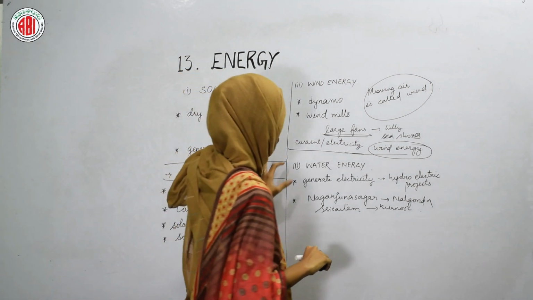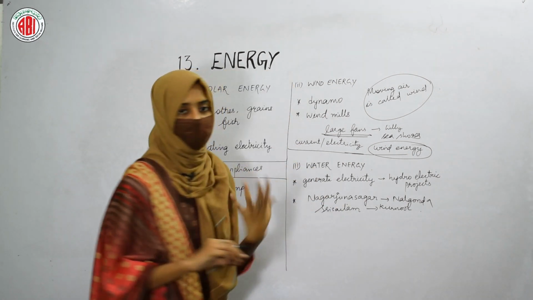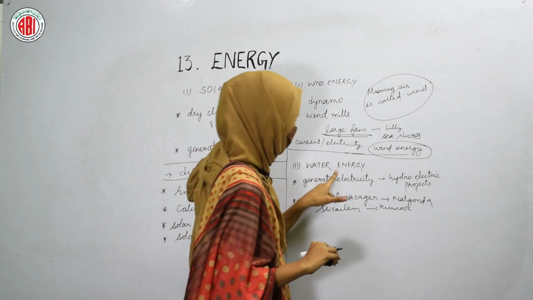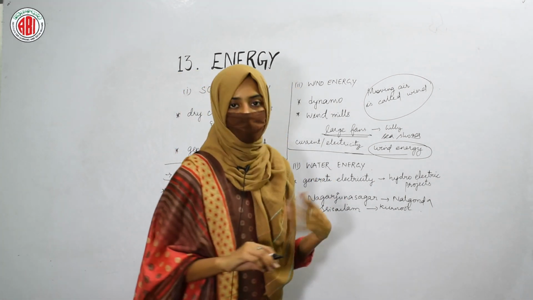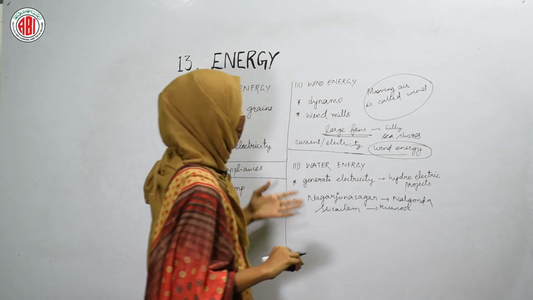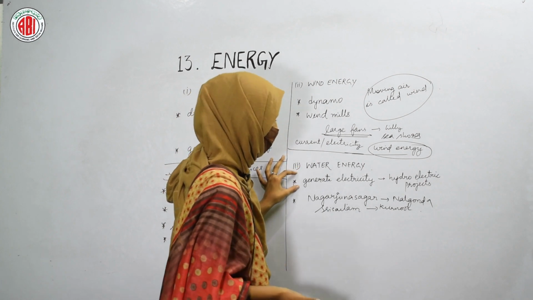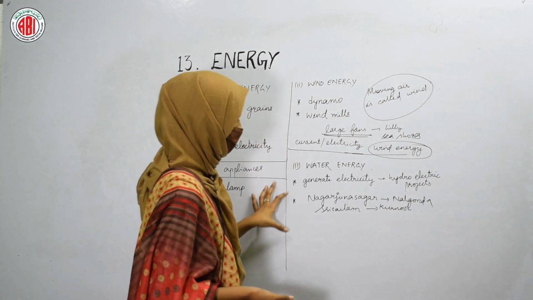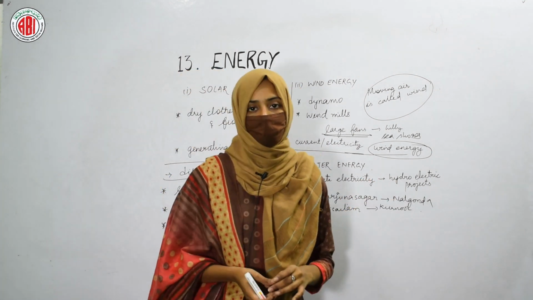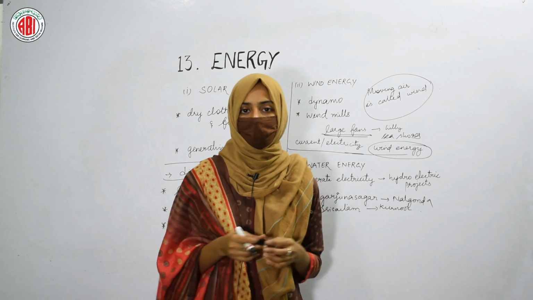The next one is water energy. Sunlight and the wind have some kind of energy. Likewise, water also has energy, and the energy that is produced by water is used for different purposes. The main purpose of water energy is to generate electricity again, and electricity can be generated by using water in hydroelectric projects. Different stations are present in a hydroelectric station.